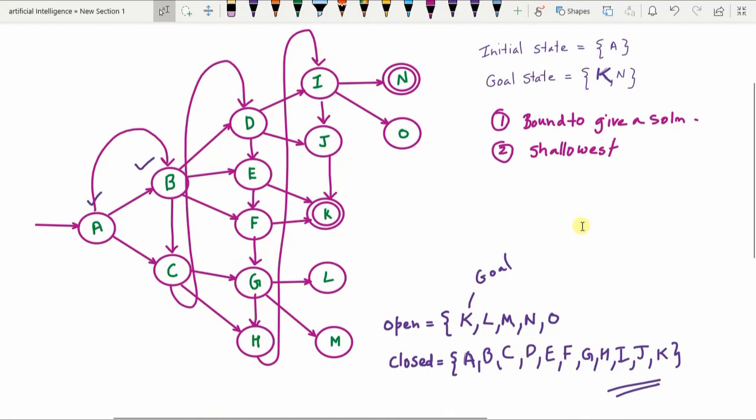Now, if you see the disadvantages, first of all, as I have told you, what is the open list? Open list contains all the nodes that are generated but not yet evaluated. So as you can see, as the algorithm proceeds, so many nodes have to be loaded onto the open list.